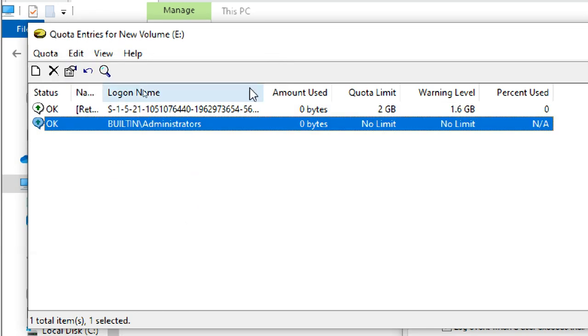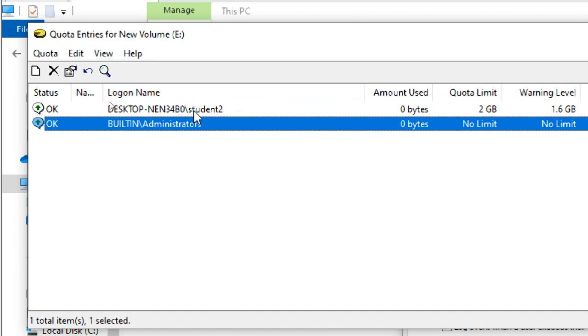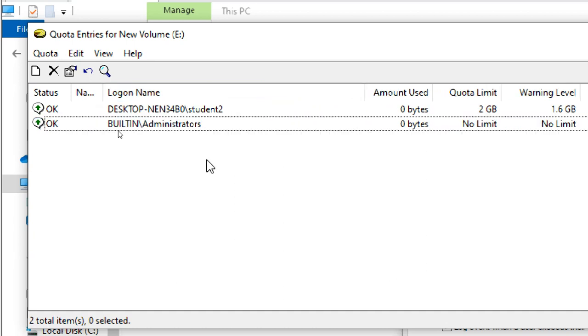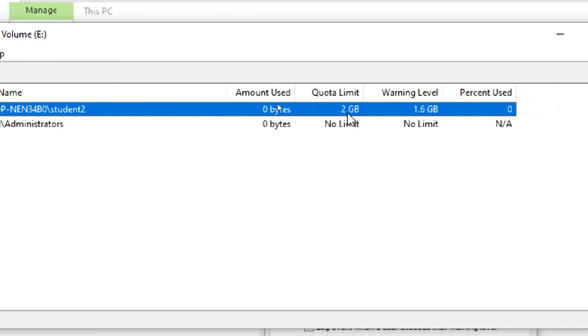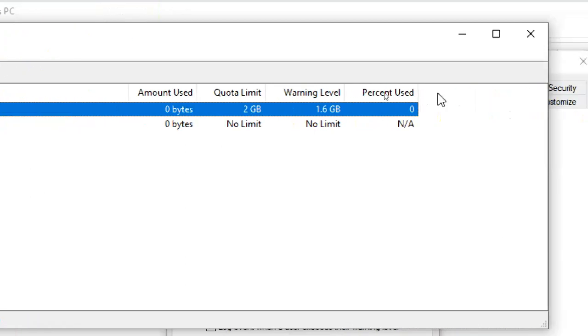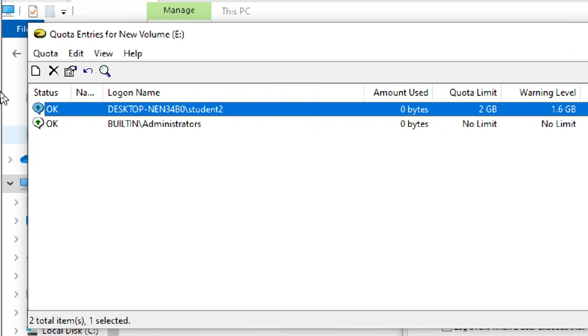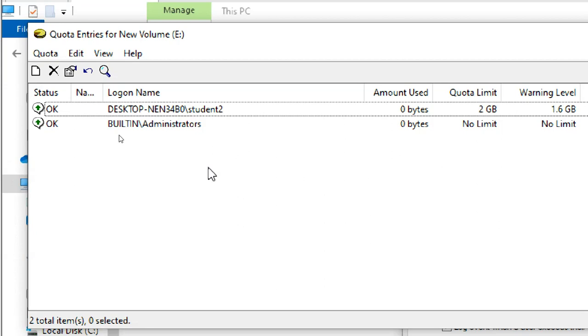I clicked on OK, and it is showing the logon name in a different way, right? Now it is changed to student 2. That is SID. Each user, we think it is name, but for system it is SID. Some code is there, like hyphen 1 hyphen 4 hyphen 10 hyphen something. That is SID. So you can see this is student 2. 2 GB, 1.6 GB is a warning limit. How much percentage used is showing 0. Now quota entry is completed.